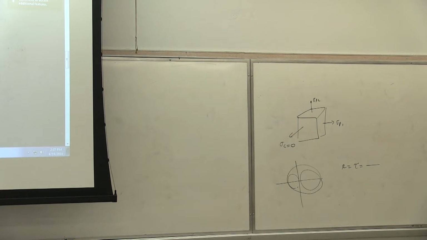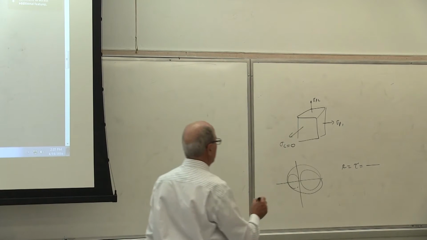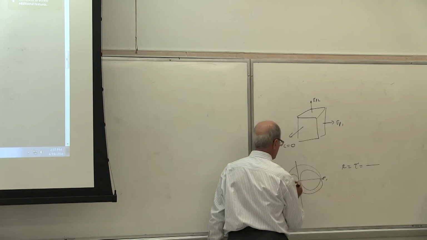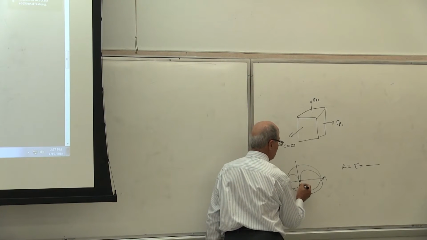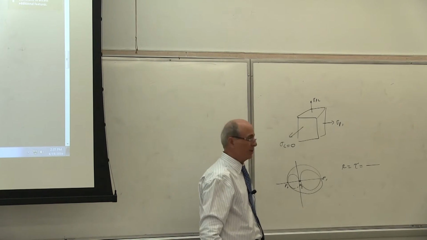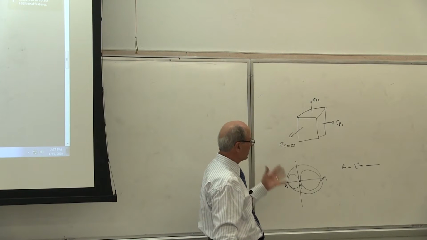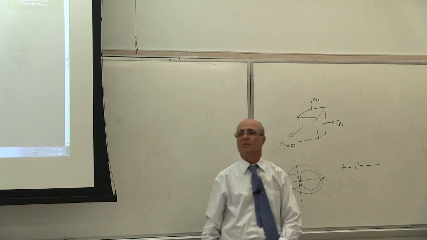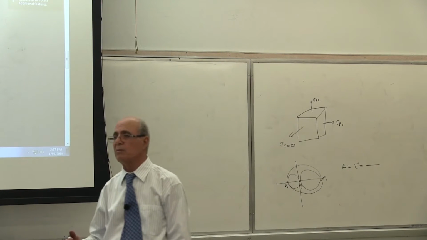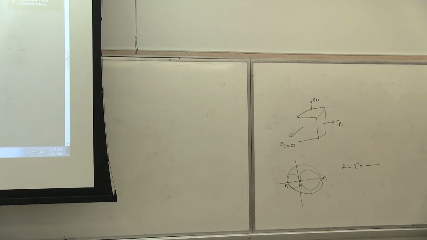Since that's the case, this is principal 1. This is principal 2. This is principal 3, which is 0. So you have all 3 circles, and based on that, this is the maximum. I didn't subtract too many points for that one because everyone went through that process, but you did not show me that. So I probably subtracted about 3 points there. Is that correct or not?